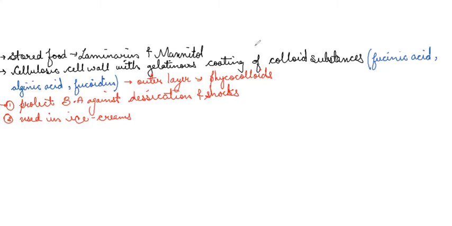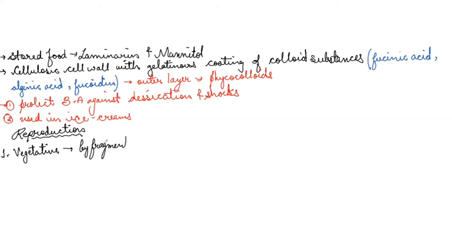Another characteristic point important for the exams. The next feature about the brown algae we have is reproduction. Now, if we talk about the reproduction in brown algae, then the first type we have is vegetative type. The brown algae have vegetative reproduction by fragmentation. Then we have the second type, that is asexual reproduction, and different methods of asexual reproduction are there.